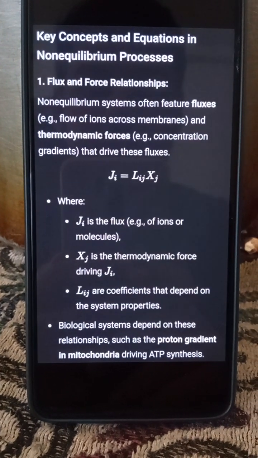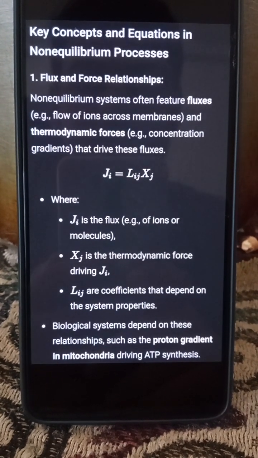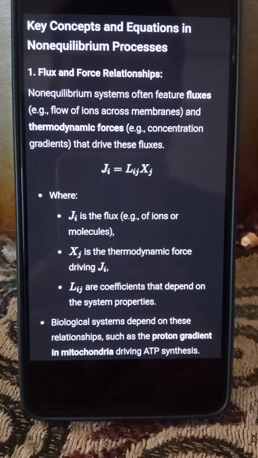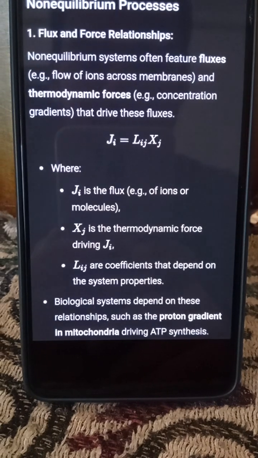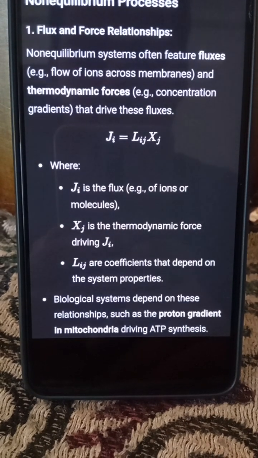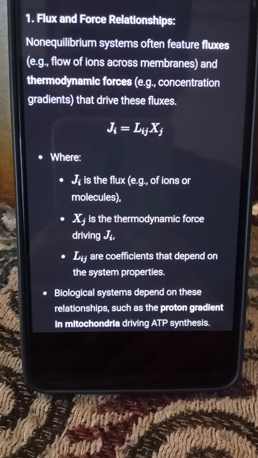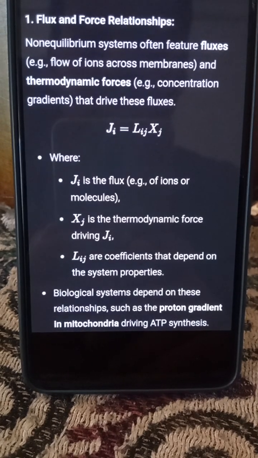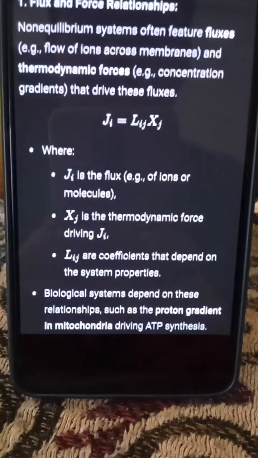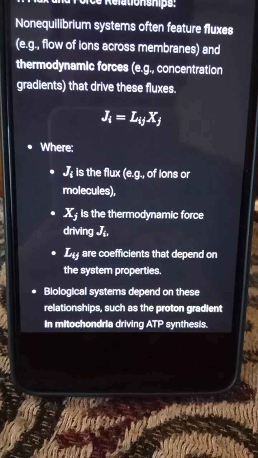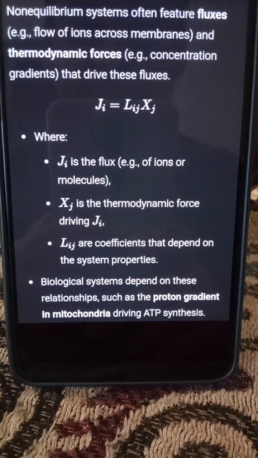Non-equilibrium systems often feature flux, for example, flow of ions across a membrane, and a thermodynamic force, the concentration gradient, that drives this flux, where J_i is the flux of the ion or molecule, X_j is the thermodynamic force driving J_i, and L_ij are coefficients depending on the system process. Biological systems depend on these relationships, such as the proton gradient in mitochondria driving ATP synthesis.